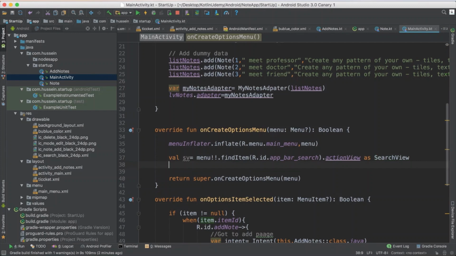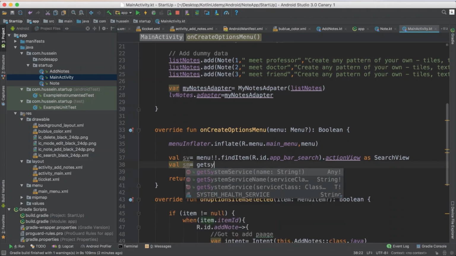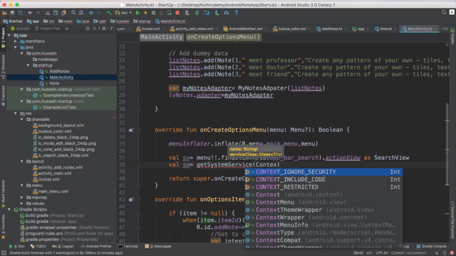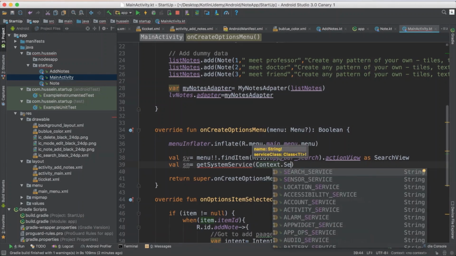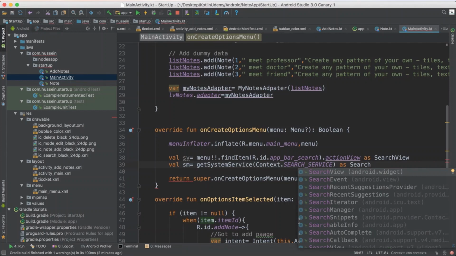Then also I define my val for search manager. Then I say, hey, I need to get system service. From system service, bring the context. Context dot search, I'm looking for the search service. Also define it as a search service. You will understand search manager.